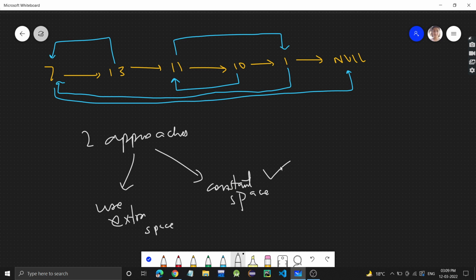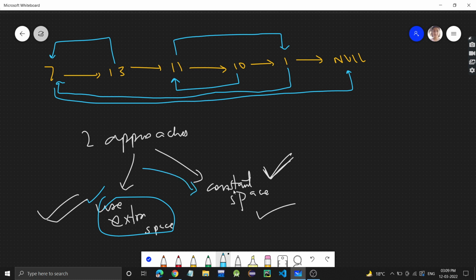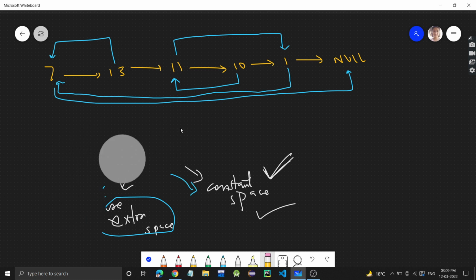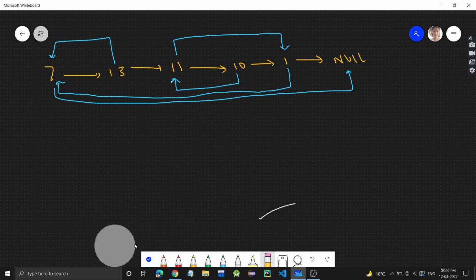So obviously this one is more optimized because it's using constant space. So first we will discuss this one and then we will discuss this one. If you know this approach, the extra space approach, you can directly jump to this approach. So let's discuss the approach in which we have to use extra space.